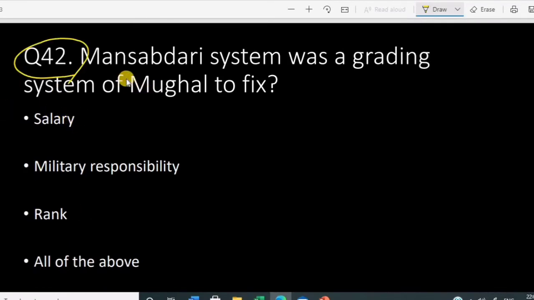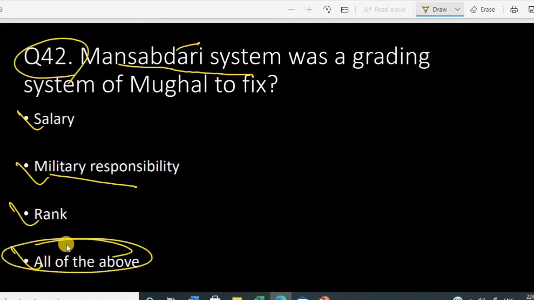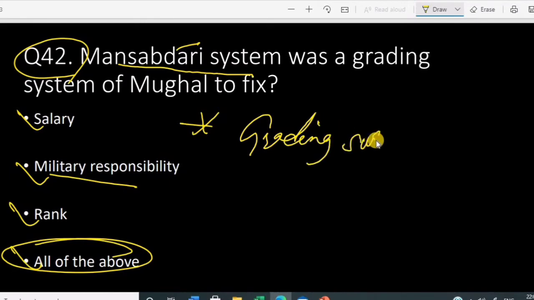Now 42. Mansabdari system was a grading system of Mughal to fix salary. Yes, salary was there. Mansabdar means rank holder. Mansab, rank, dar, holder. So military responsibility was also there for the Mansabdar. So the correct answer is all of the above. Mansabdari system was a grading system used by Mughal to fix rank, salary and military responsibility.